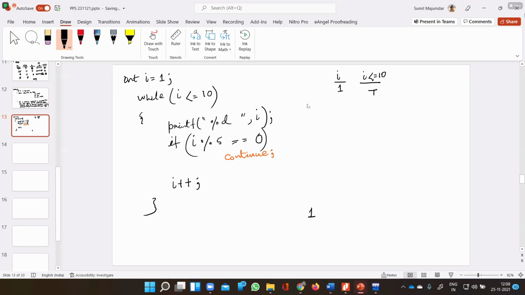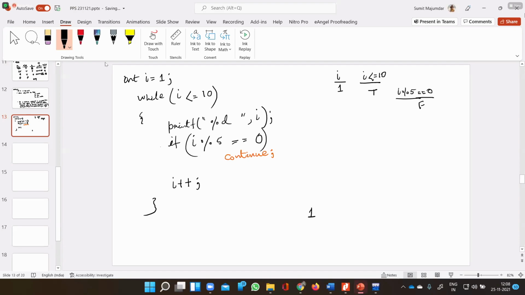Now, next we have the if condition. Is the if condition true or false? I modulus 5 equals 0 is false. So it will not enter the if block, so it will not execute the continue statement. Is this clear? Sir, I gave the wrong output. So the print will be 1, 2, 3, 4. Please wait, let others understand. Yes, you have identified what you have done wrong.